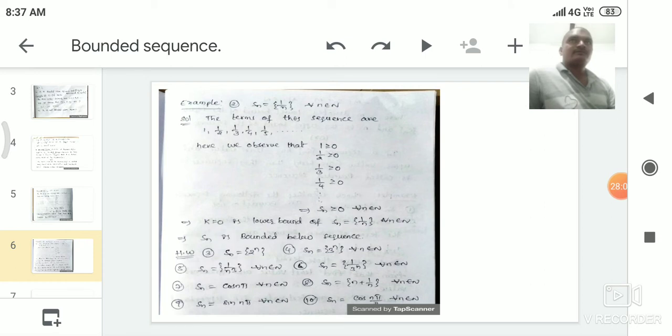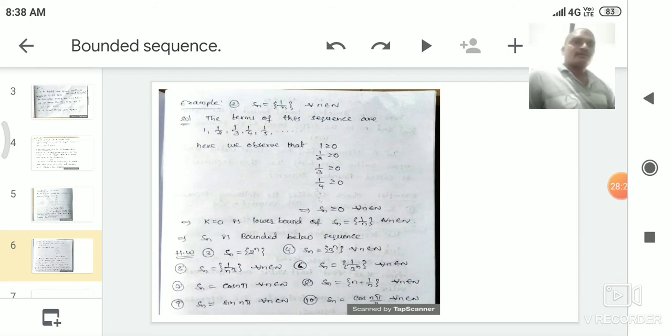For the first term of the sequence we substitute n is equal to 1, that is 1 by 1 cube, that is equal to 1. So the first term is 1. For the second term we substitute n is equal to 2, that is 1 by 2 cube, that is equal to 1 by 8. So the terms are 1, 1 by 8.